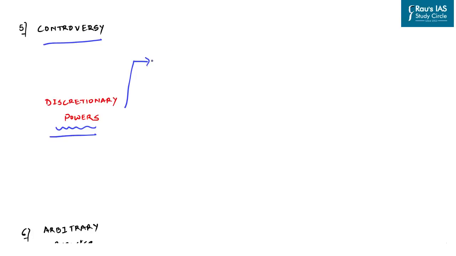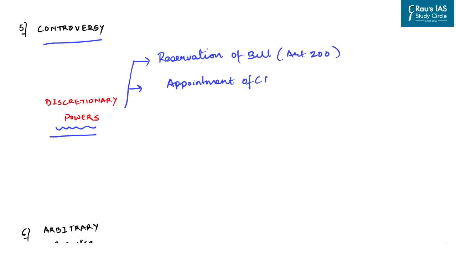position of the state are, first, the reservation of a bill by the governor for the consideration of the president under Article 200. Secondly, the appointment of the Chief Minister of the state under Article 164 Clause 1, including inviting the leader of the single largest party in case of a hung verdict to prove majority on the floor of the House, which sometimes becomes contentious. We'll also see the instances where this power has been misutilized in recent times and also track it right from the very beginning in our further course of discussion.